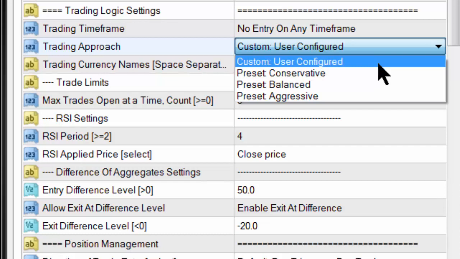Then you'll see there's another one which is custom user configured. So you can ignore the preset settings and you can create your own. So there's total flexibility in this EA. You're your own master, or you can use the presets as guidance, or you can use them to trade the market.